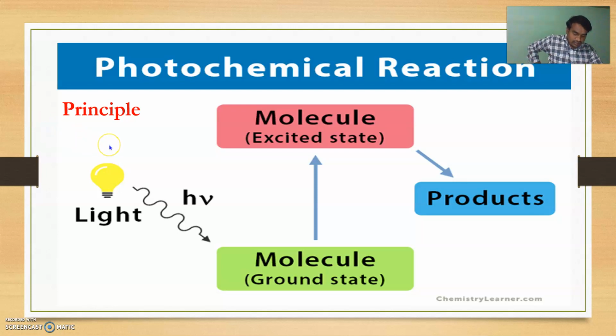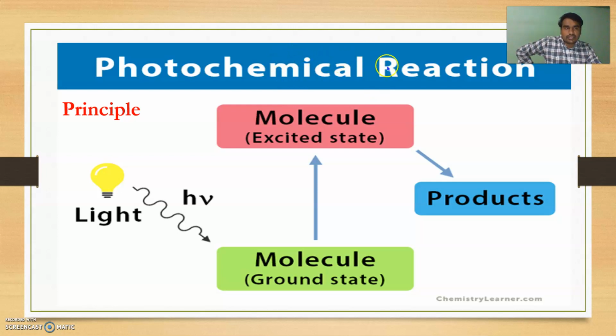The photons supply the necessary energy to the reactant molecule at ground state, so it can be excited to the excited state. After that, these reacting molecules react with each other to give a product.